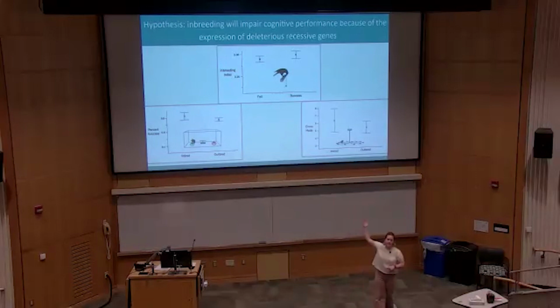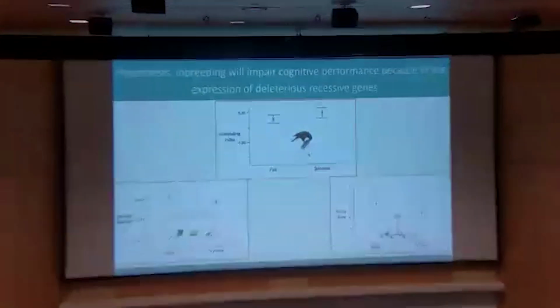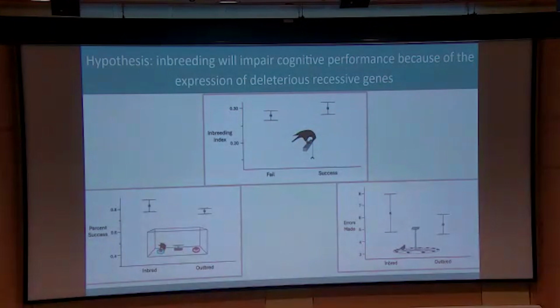My first one up top is the string test. This is a problem-solving test, and our birds had to learn to retrieve a food reward from the end of a string. Our second test is our associative learning test, in which our birds had to associate a food reward with a certain color. And our final test is our spatial learning test, in which our birds had to figure out the location of food rewards.